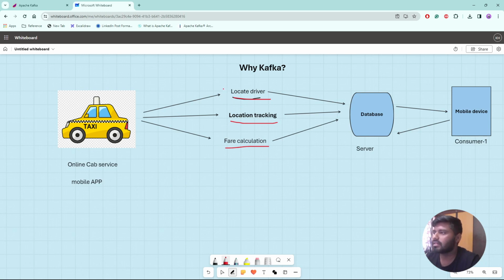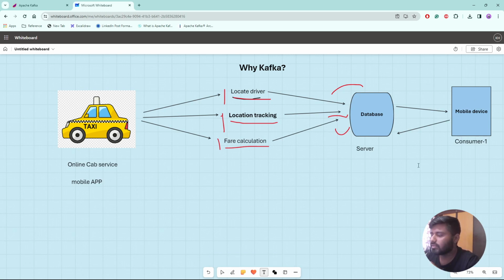These are the multiple services we have. And what we can do is, probably we need to upload this information into some database, and this database may be hosted on some server. Why do we need to upload this information to the database? Because obviously, in order to provide this information to our consumers, we need the details, right?